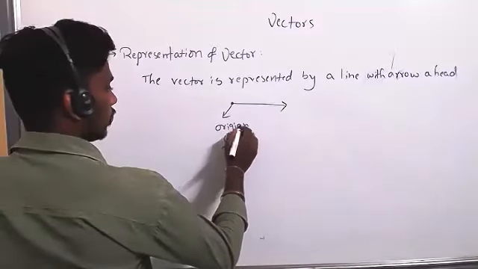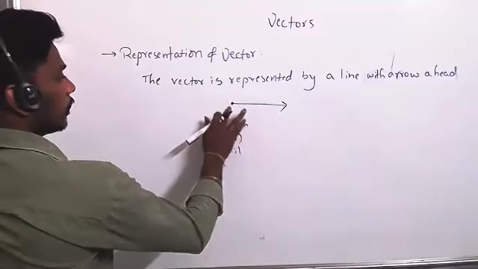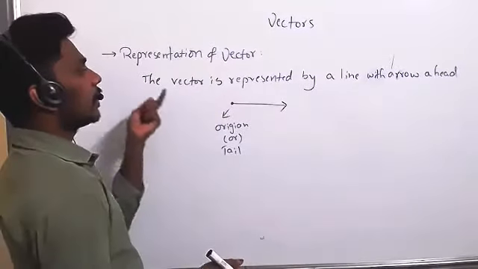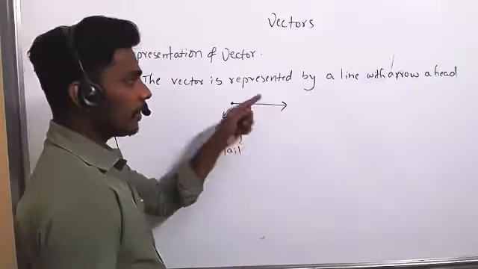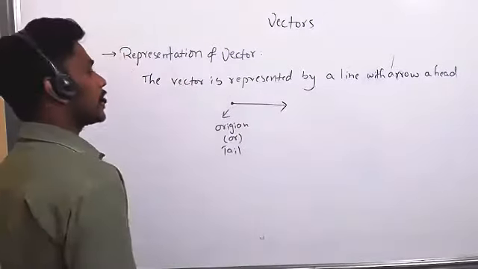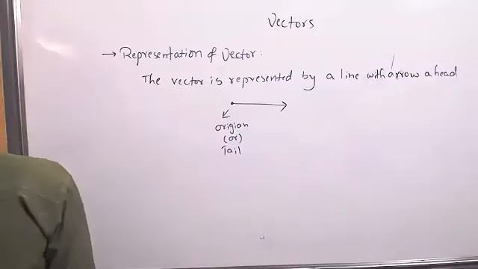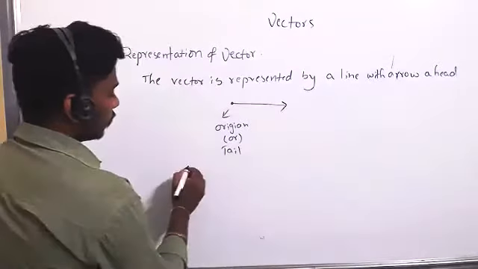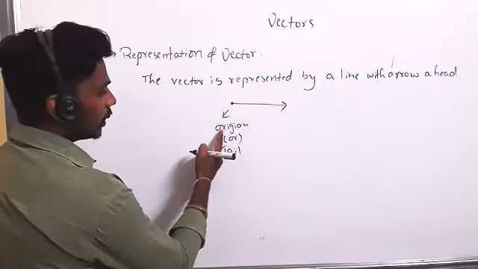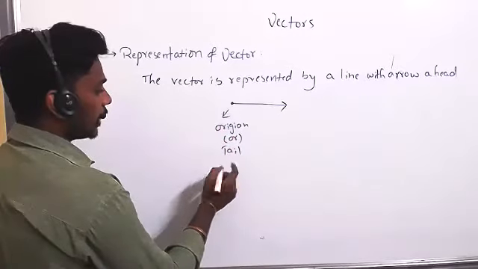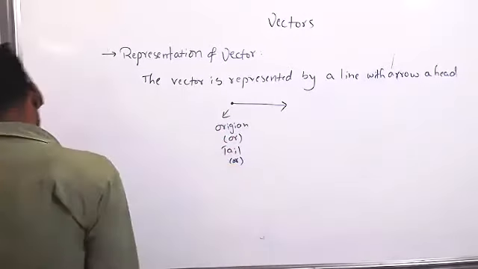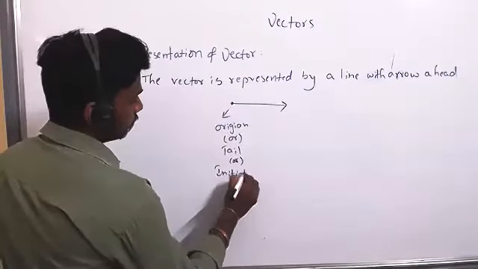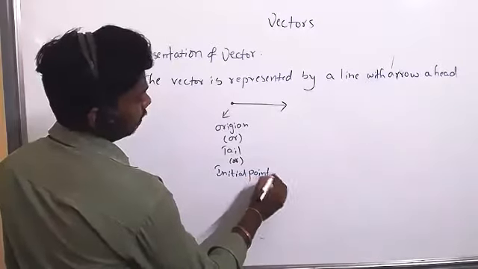So how can we represent a vector? A vector is represented by a line with an arrow ahead, like a ray. This point is the origin, or it is also called the tail, or we can call it the initial point. Three names are there.